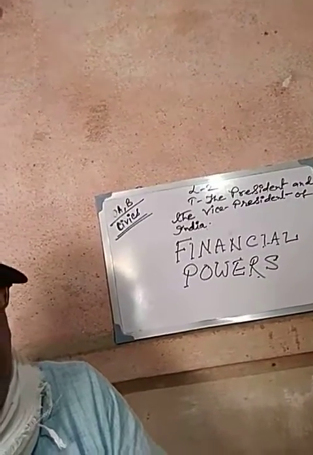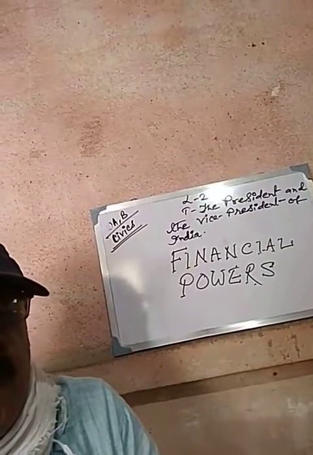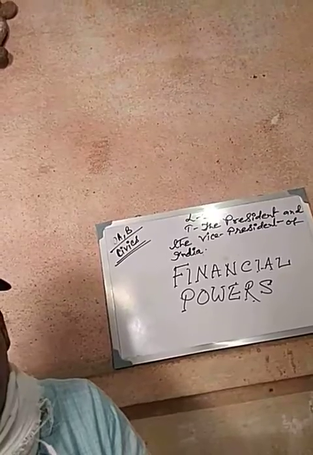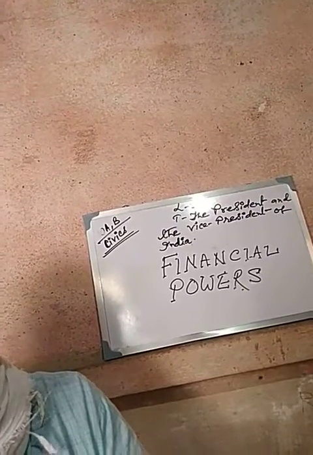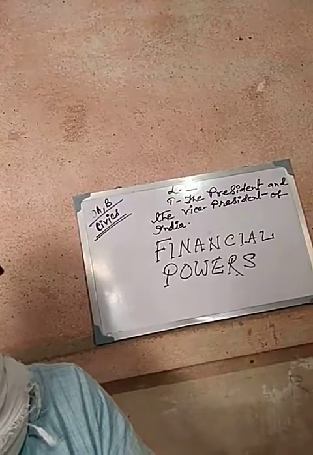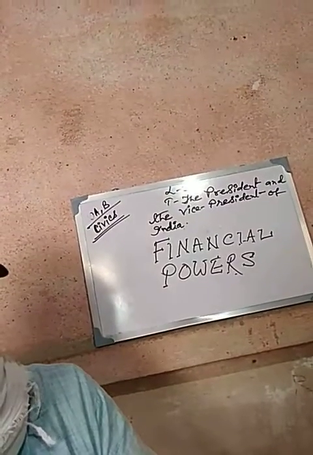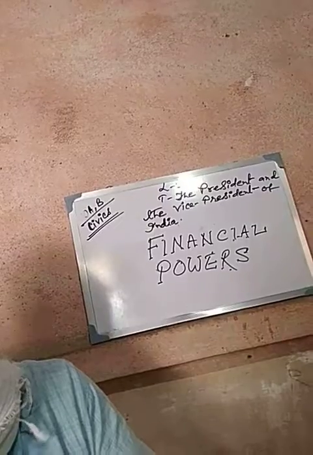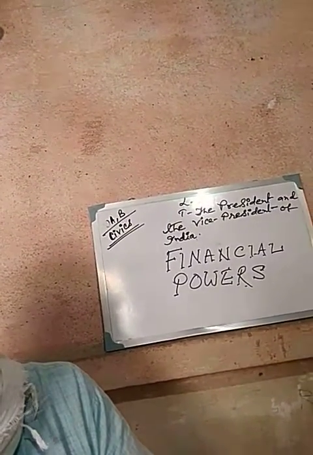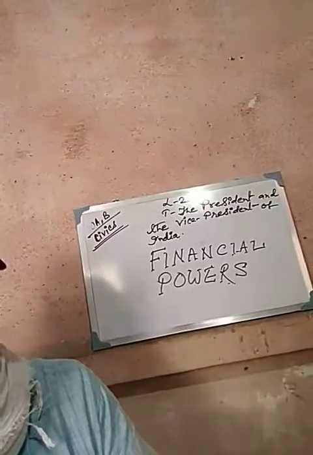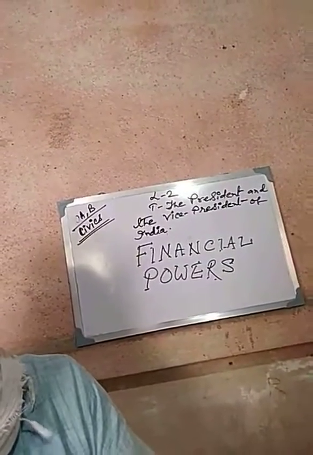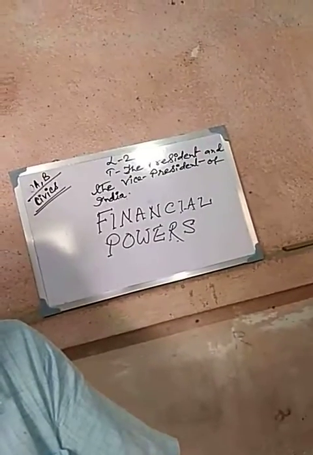And next point, after every 5 years, the President appoints a Finance Commission comprising a chairman and 4 other members. The commission makes recommendations to the President on financial matters. So after every 5 years, the President appoints a Finance Commission along with its members.